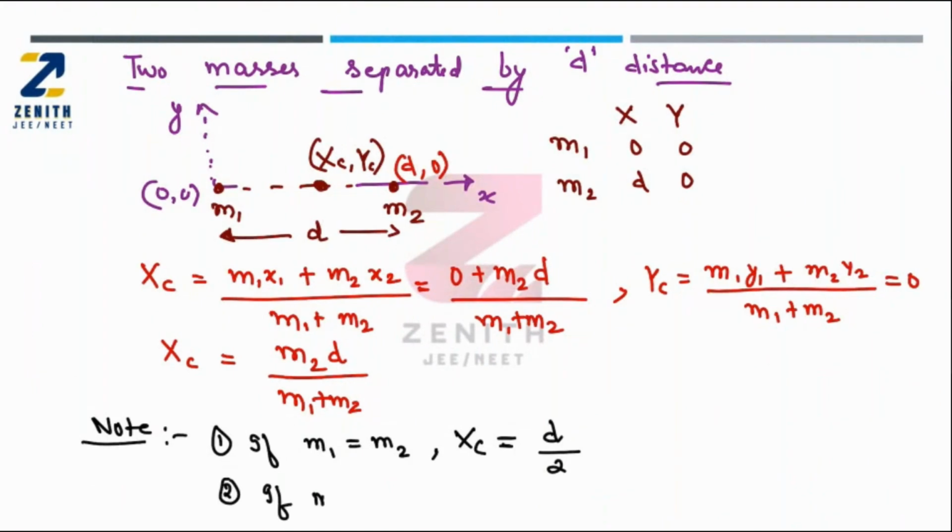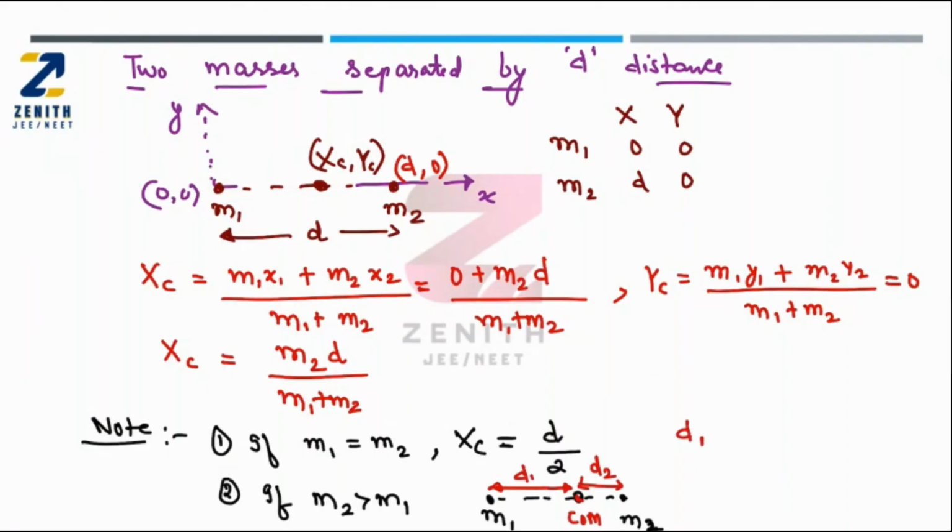If m2 is greater than m1, you know that this is the m1 mass, this is the m2 mass. If m2 is greater than m1, the center of mass will be closest to the m2 mass only. That means this distance d1 should be greater than d2. I am taking this as d1 because the total is d.